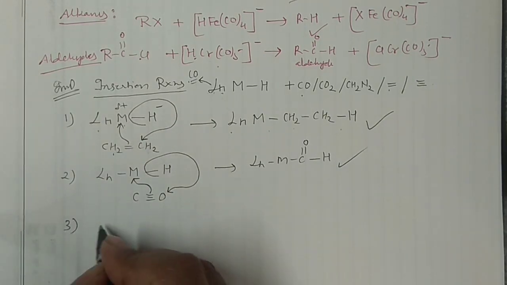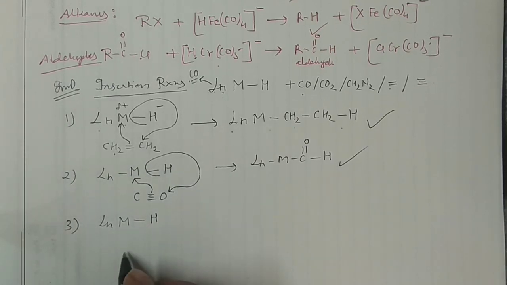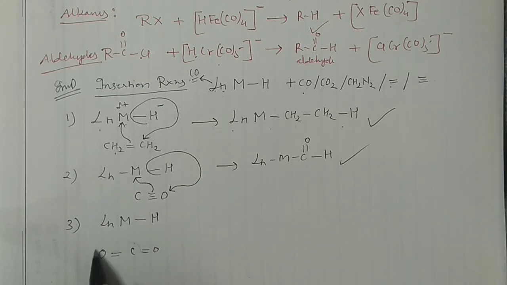Then you can go for some other examples also, like LnMH with carbon dioxide, O=C=O. So what will happen? You may use either this carbonyl of the carbon dioxide or that one. This will not make any difference.